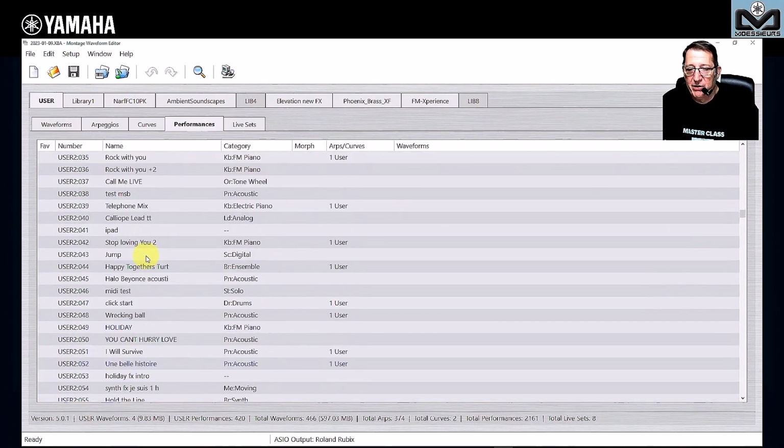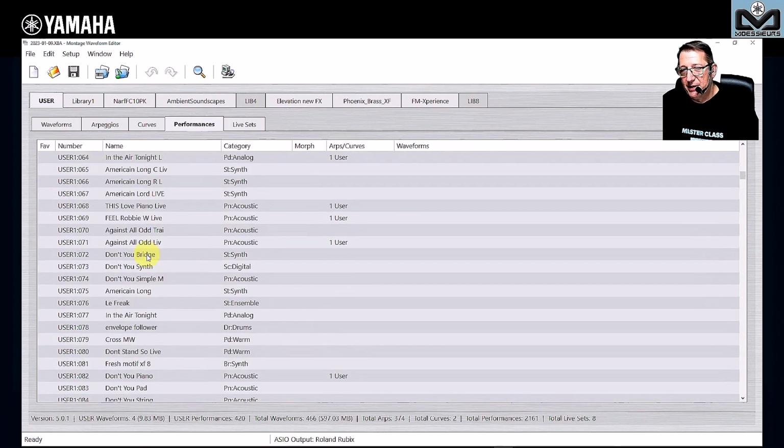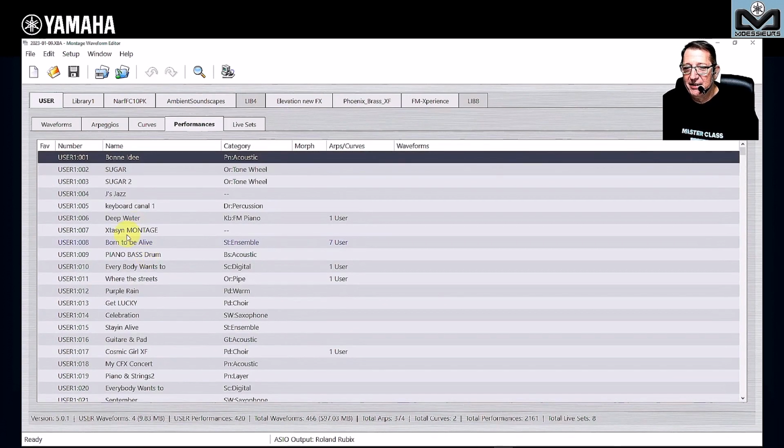I can play with different bands I play. And you see some things, I go quickly, but I need to be short. You see, this one is in blue and this one is in black. Why? This one, when I pass the mouse, you see it's used by your live set. That's why it's in blue.